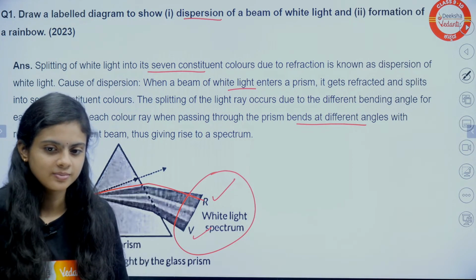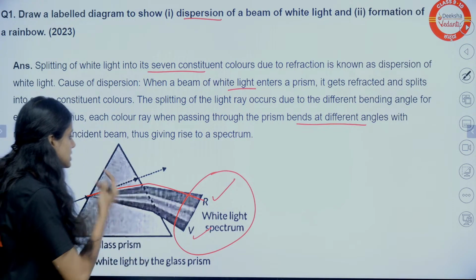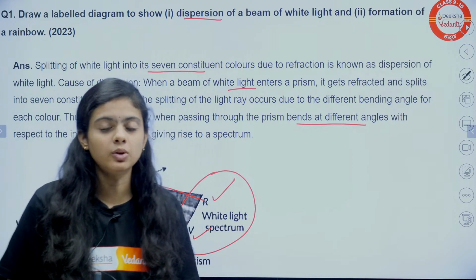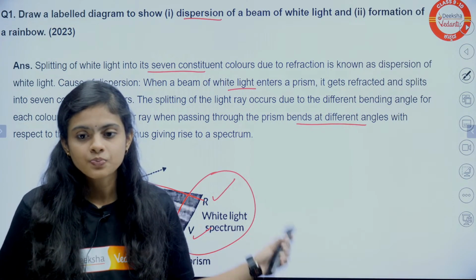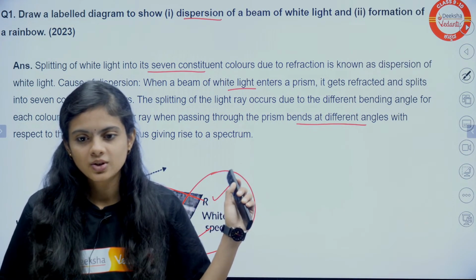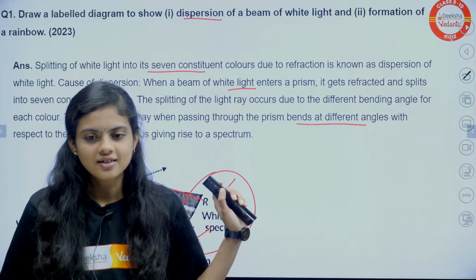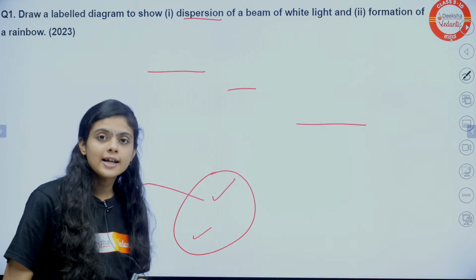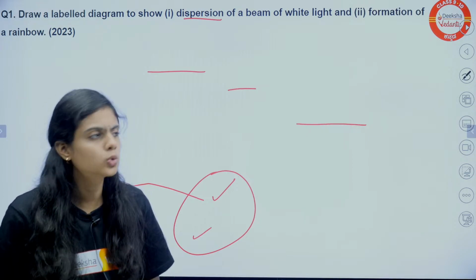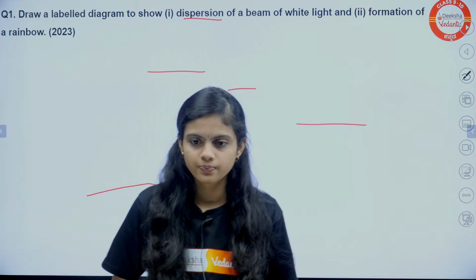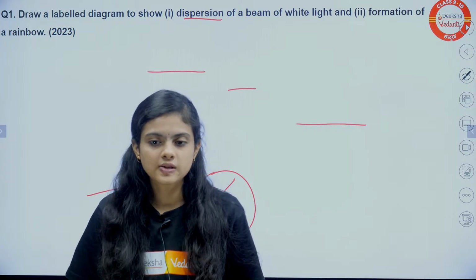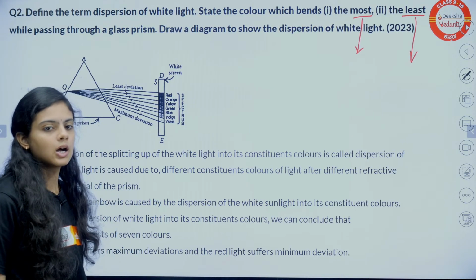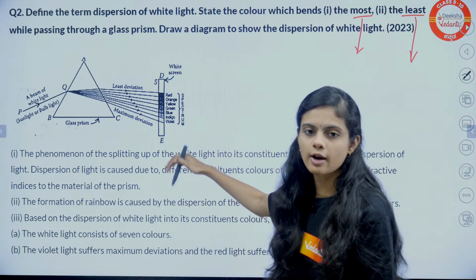How is that possible? See students, what happens? Your red light has the longest wavelength, right? So when it passes through the prism, red light does not bend that much, okay? It bends the least. Red light bends the least and violet light bends the most because of the change in wavelengths, right? Because of different wavelengths. Okay, so this is again the same question, so I am not explaining here.